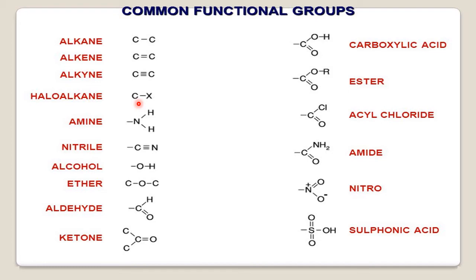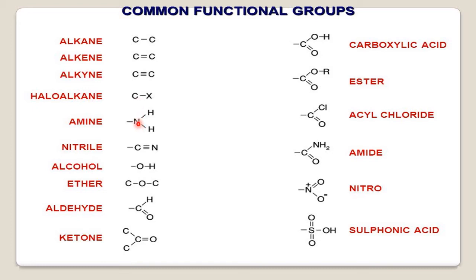CH3Cl, chloromethane. We'll discuss examples later. For now I am quoting one simple example. So in the carbon chain, if all single bonds are there and somewhere one hydrogen atom is replaced by a halogen, it comes under the haloalkane family.